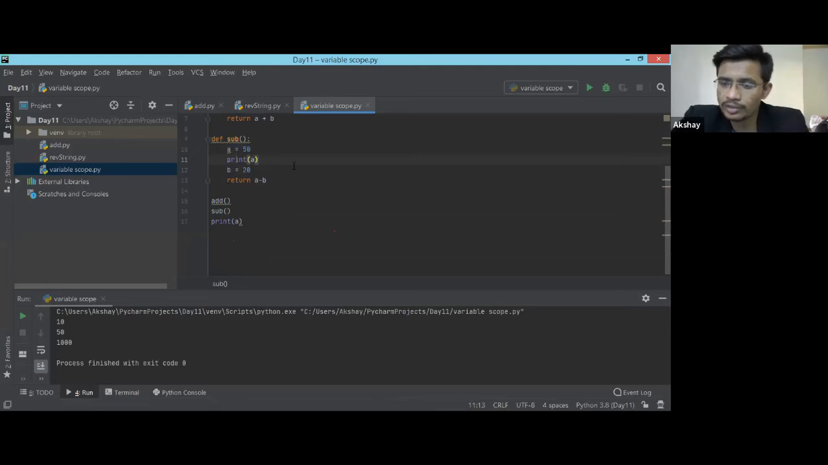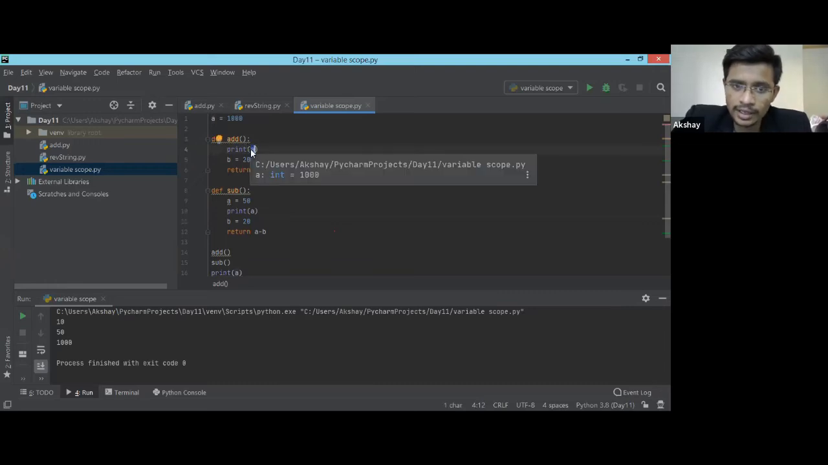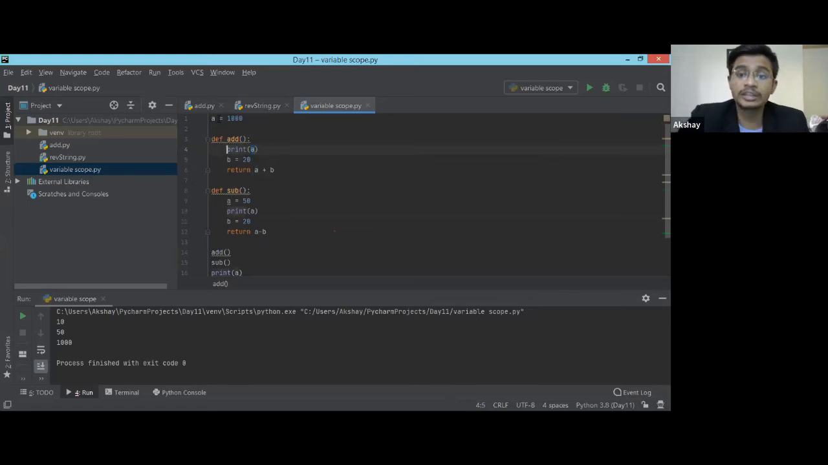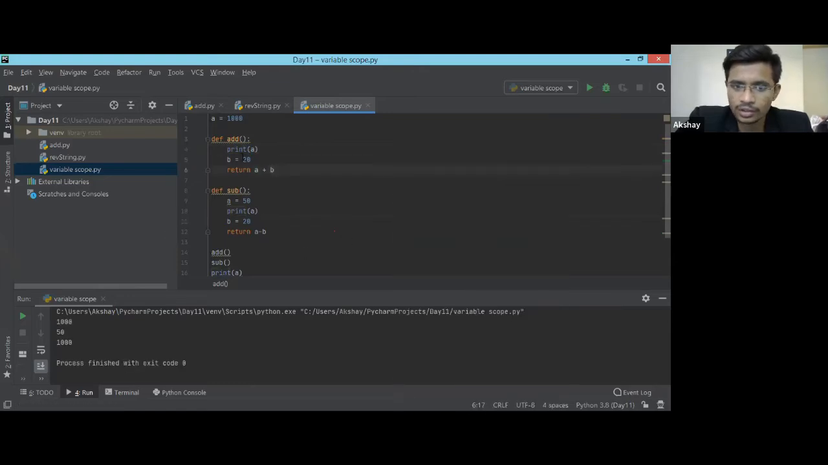Can we use a global variable inside a function? Yes, you can, but then you need not reassign it. See, if I do it like this, I'll directly print over here. When control comes to this line, it will search for A locally. If A isn't found here, then it will go to the global scope. You need to use global A, right? No, but since it is not there, it will print. Let me check. Yeah, nothing is there.